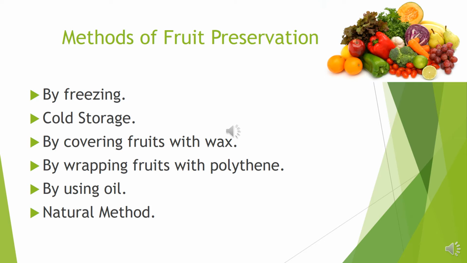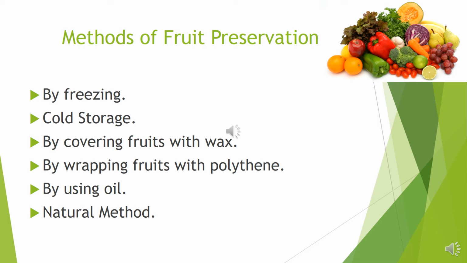Next, by covering fruits with wax. Naturally, fruits are covered with a wax-type material so that we can protect them from the attack of germs, and respiration and transpiration of fruits are controlled. But if this layer is removed due to washing or transportation or collection, then fruits will quickly dry because of different germs. So, if we can cover the fruits by making this layer artificially, then we can preserve them for a long time. By wrapping fruits with polythene.